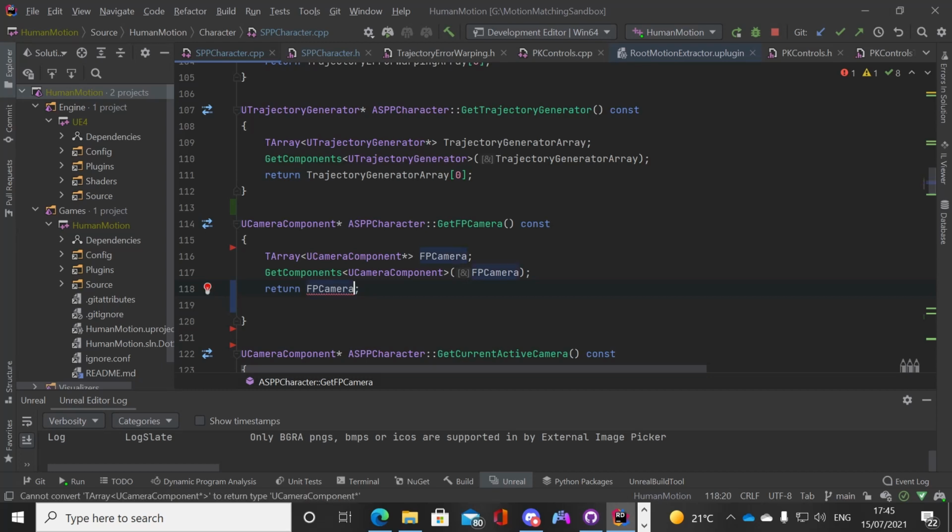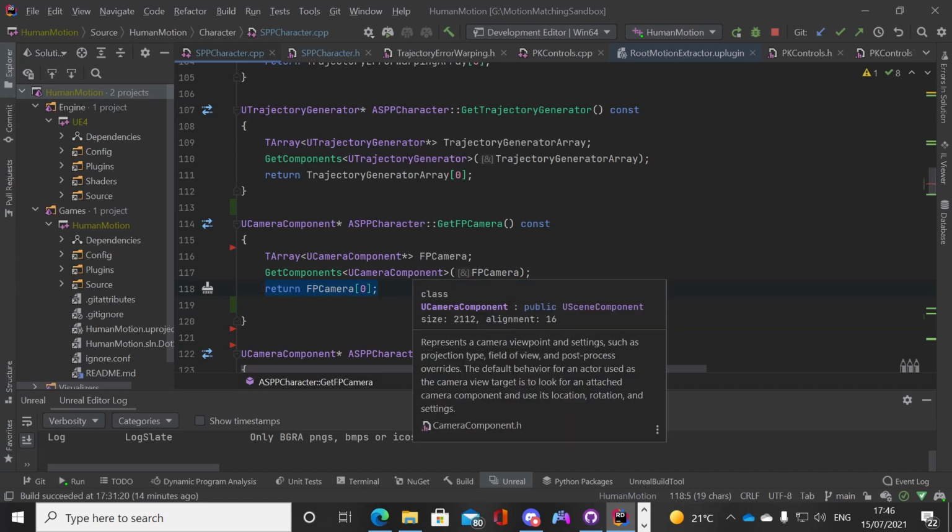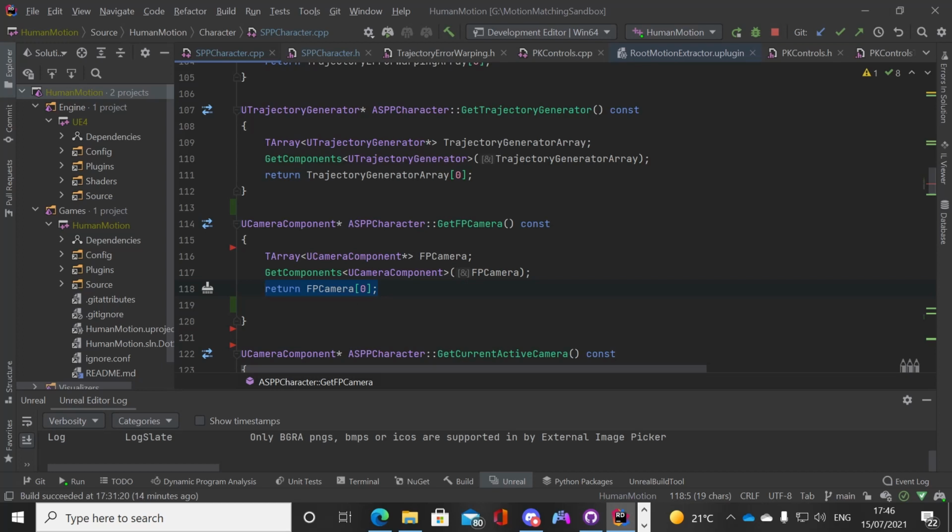Oh yes, sorry, FP camera square bracket 0, because like we said, this is an array. These are all the different cameras in our viewport or in our editor, and so we're going to return the index 0, which is the first item in the array. But in this case, because we only have one camera, we're just going to return the first item, and that'll be the only camera if one exists. If there's no camera, this will just return null, because index 0, there's nothing.